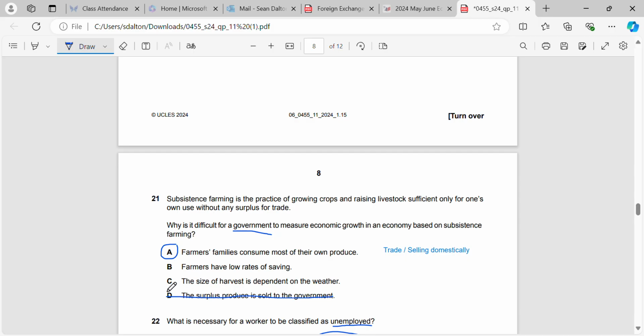Size of the harvest is dependent on winter. That happens for agriculture, sure, but if we can't measure how much is happening, then all these other factors don't count. Same with savings. It doesn't matter about the rate of savings because we're trying to measure economic growth, right? So we're trying to measure how much is being spent instead. It might give us an indication, but it's not going to help us measure subsistence farming.